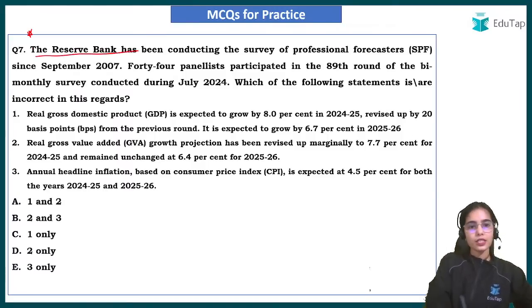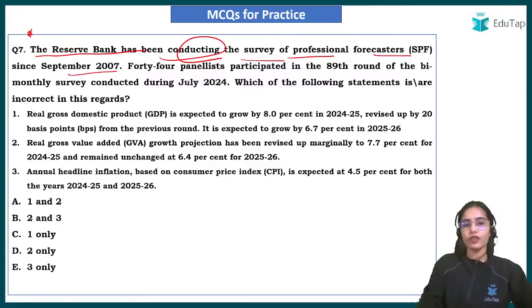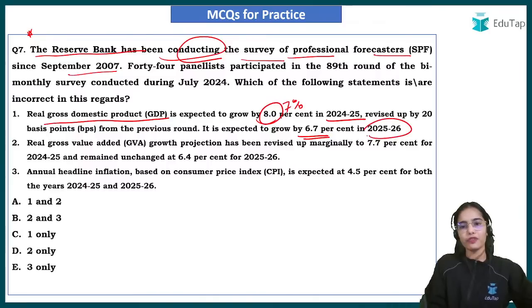Okay. The Reserve Bank has been conducting the survey of professional forecasters since September 2007. As per the 44 panelists in the survey of professional forecasters, the real GDP is expected to grow by 7% in 2024-25 and 6.7% in 2025-26.